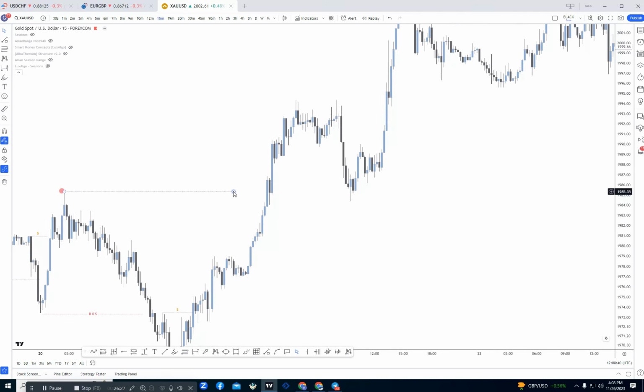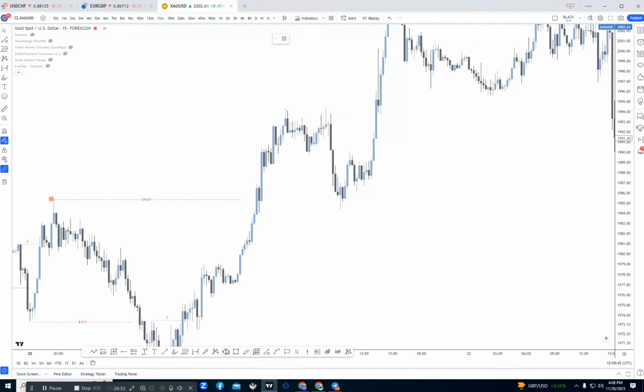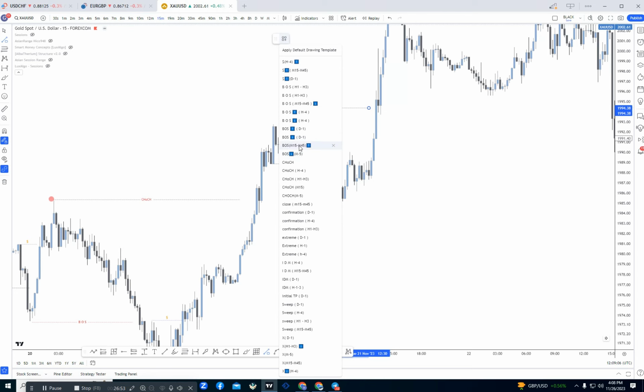After that change of character, the market again pushed to the upside and created this high. After that high, the market again pushed to the downside and took out the previous inducement at that area. After taking out the inducement, our higher high will be confirmed at that point. After that, the market again gave us a bullish breakout of structure with that high.